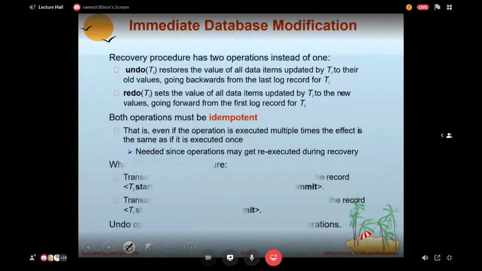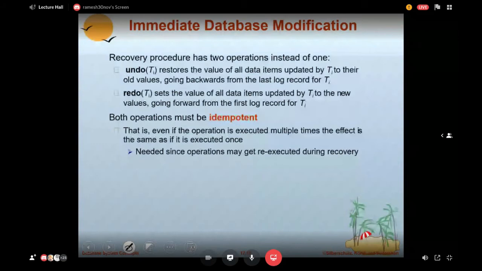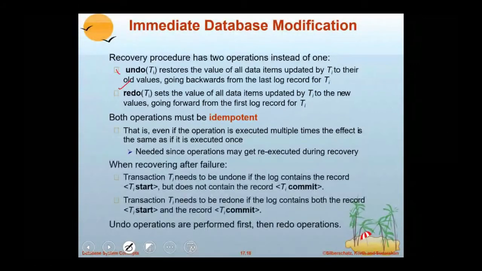Here we have two recovery techniques. We call them undo and redo. When undo and redo are to be done, just observe this point. Transaction Ti needs to be undone if the log contains start but not commit, and the transaction needs to be redone if it contains both start and commit.